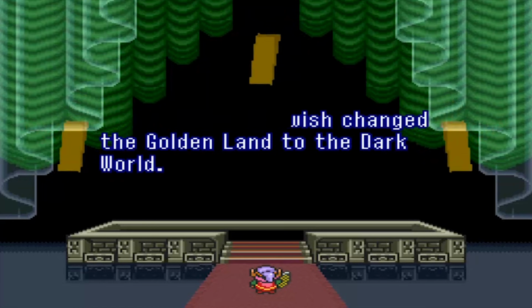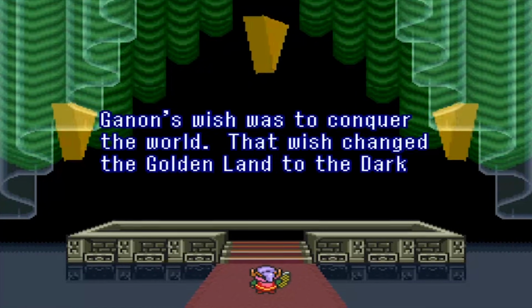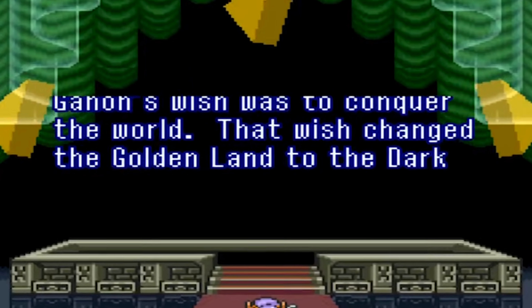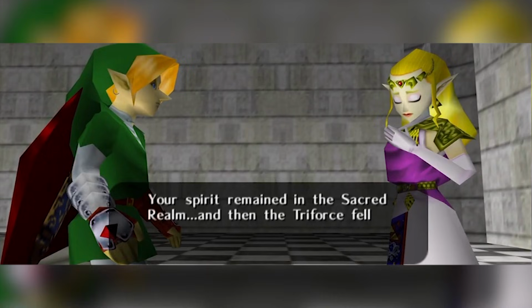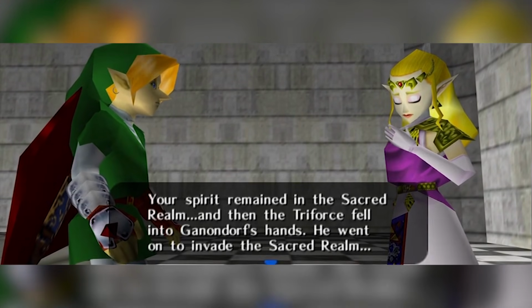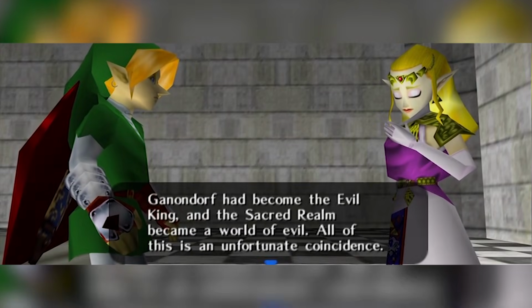But what the Triforce actually says is that Ganon's wish was to conquer the world and that this turned the Sacred Realm into the Dark World. But we already know for a fact that it was Ganondorf entering the Sacred Realm during Ocarina of Time that made it turn into the Dark World, not him making a wish.